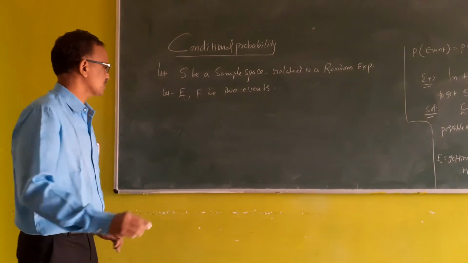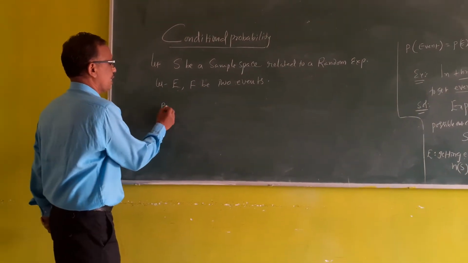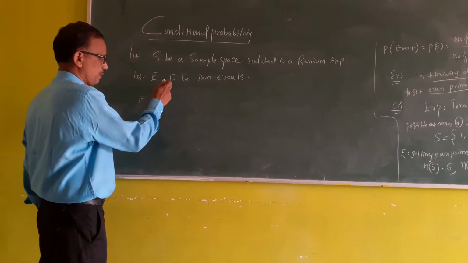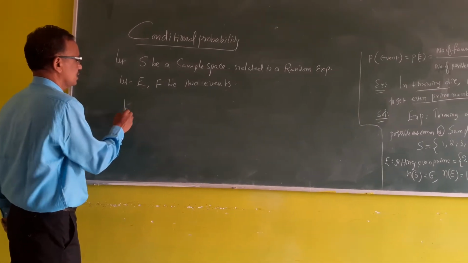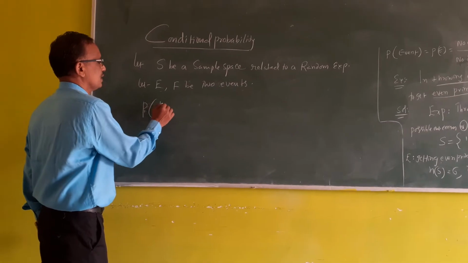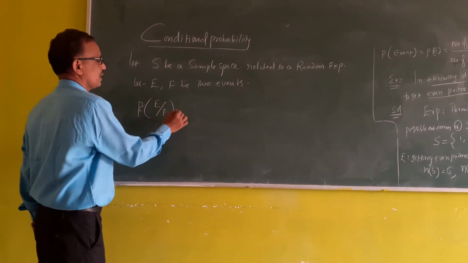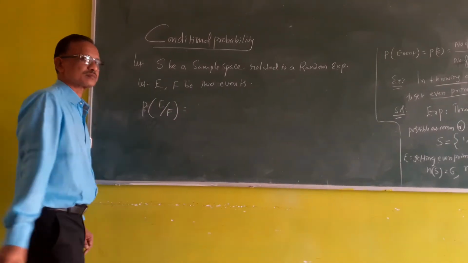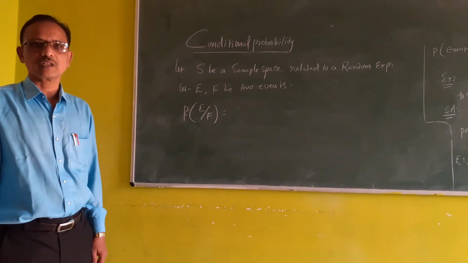If you write probability of E by F, what is the meaning of this?